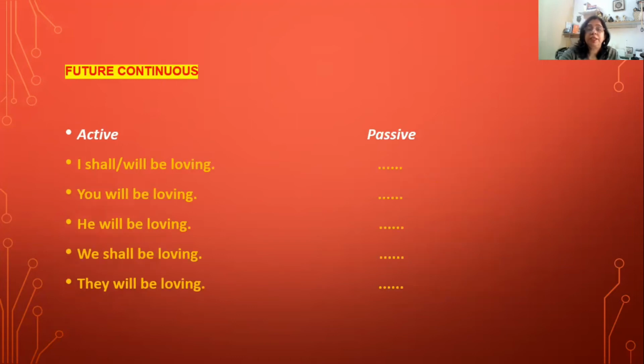Again, in future continuous tense, there is no passive form of these sentences. So we simply say in active voice, I shall or will be loving, you will be loving, he will be loving, we shall be loving, and they will be loving.